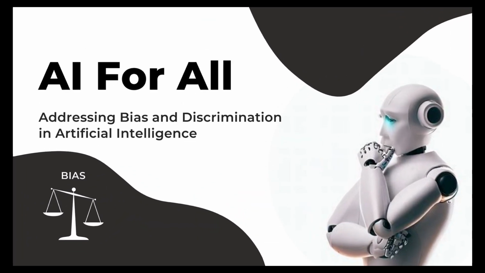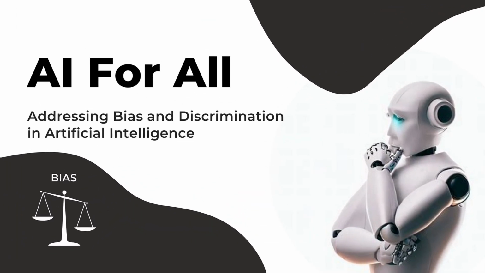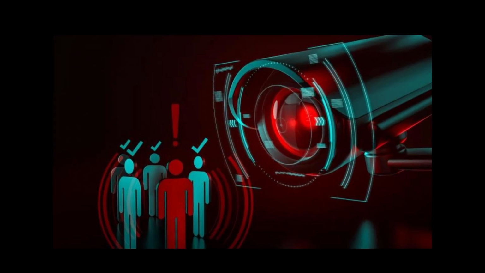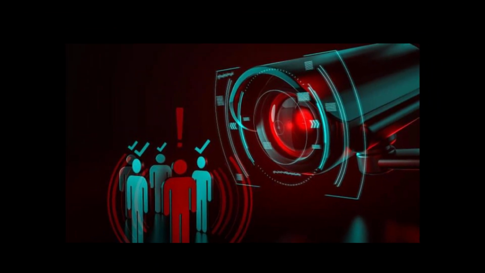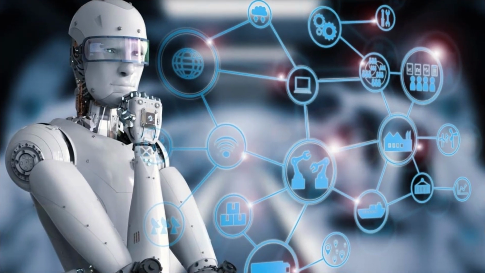2. Bias and discrimination. AI systems can inherit biases from their training data, leading to discriminatory outcomes in areas such as hiring, lending, and criminal justice. 3. Privacy concerns. AI systems often require access to large amounts of personal data, raising concerns about privacy and data security. 4. Lack of transparency. Some AI algorithms are complex and difficult to interpret, making it challenging to understand how they arrive at their decisions.